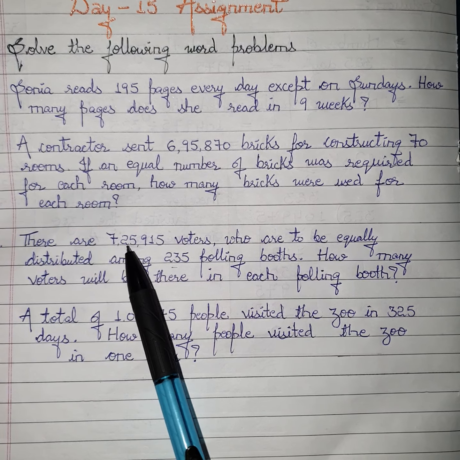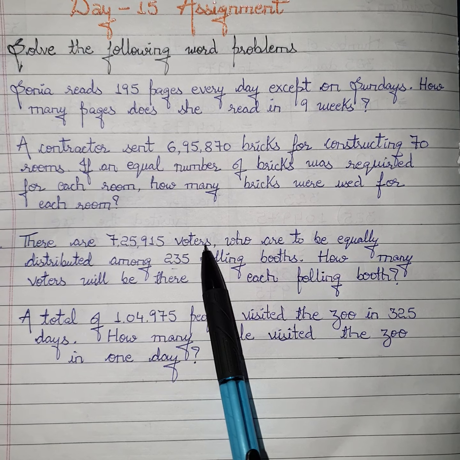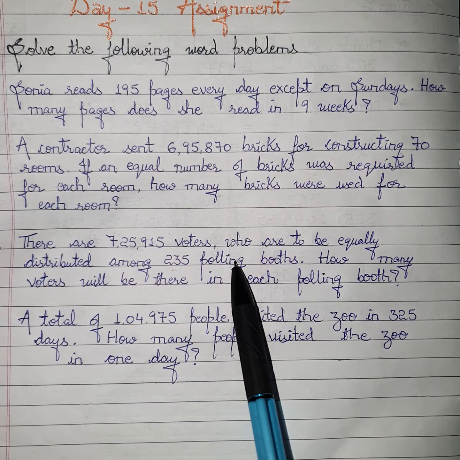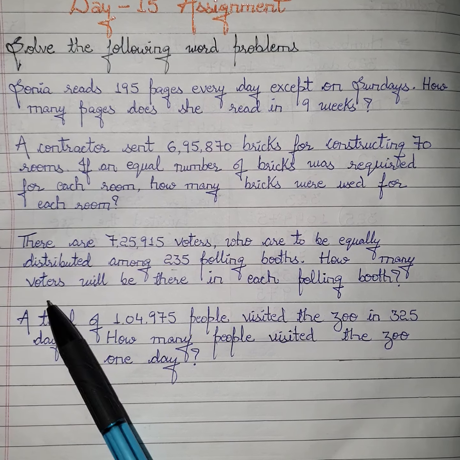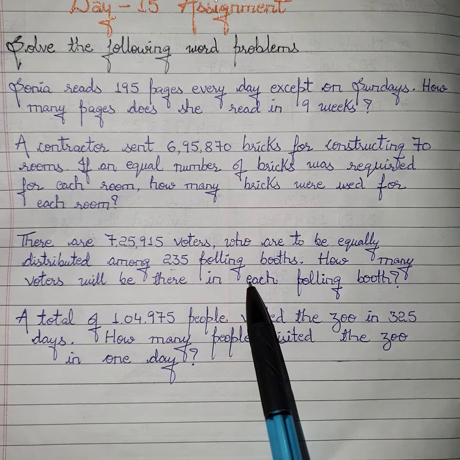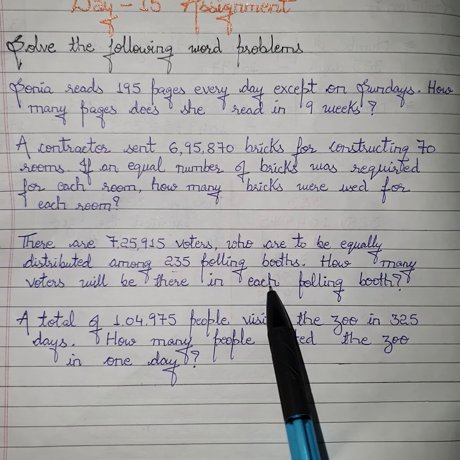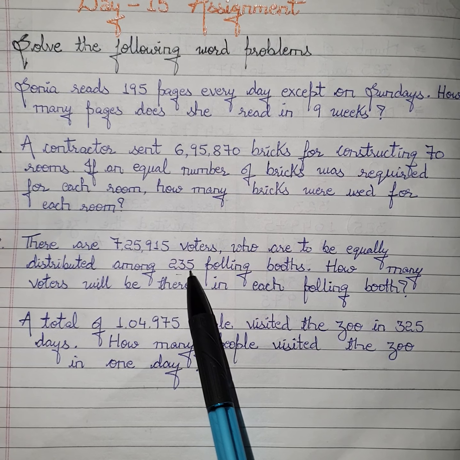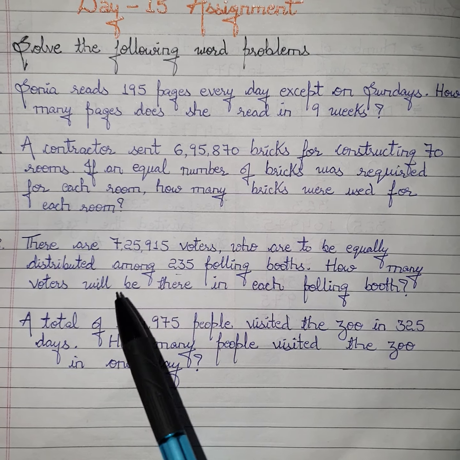Then there are 7,25,915 voters who are to be equally distributed among 235 polling booths. How many voters will be there in each polling booth? Okay, so again each is there, that means 1. So you have to divide this number by 235 and you will get your answer.